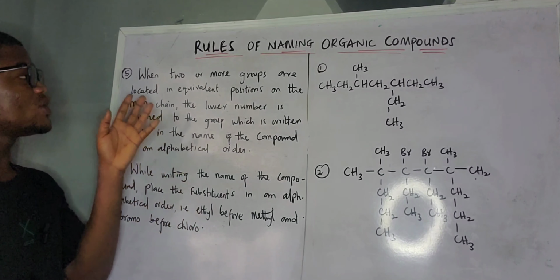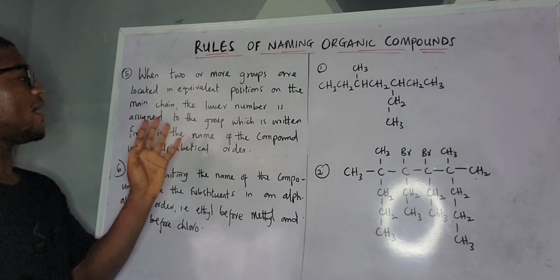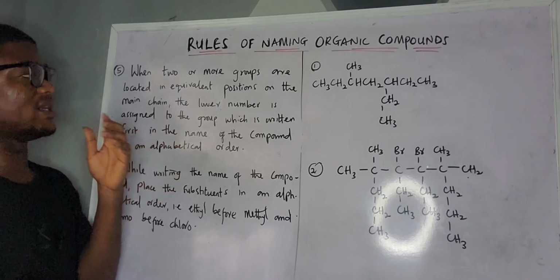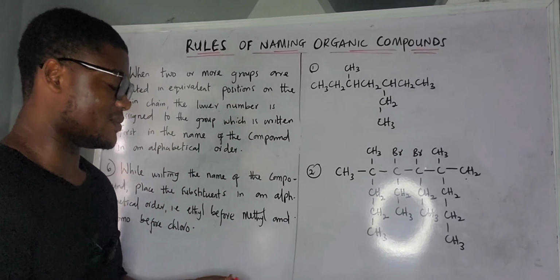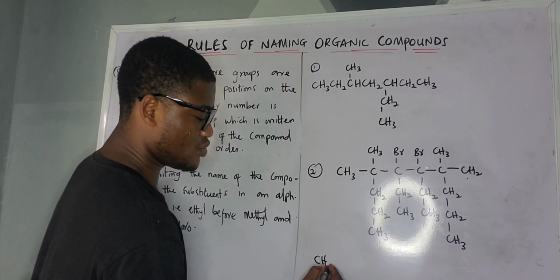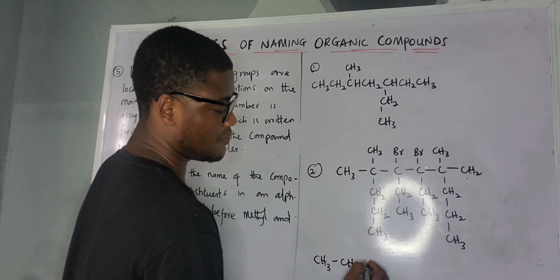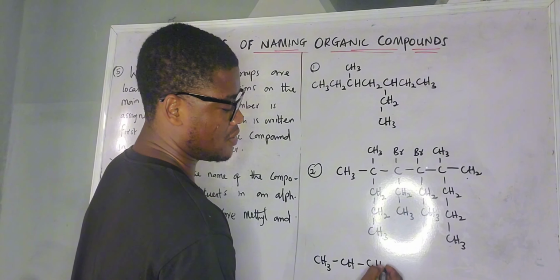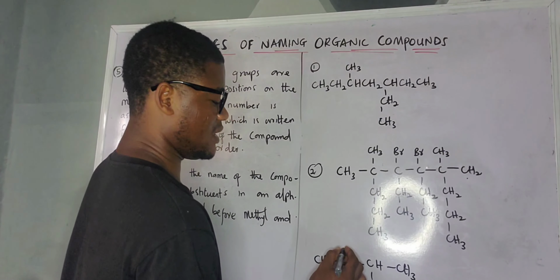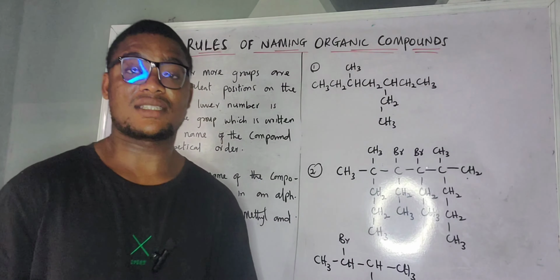When two or more groups are located in equivalent positions on the main chain, the lower number is assigned to the group which is written first in the name of the compound. Now let's say this is the point they are trying to raise. Let's say we have CH3, CH, and CH3. Let's say we have chlorine here and bromine here.